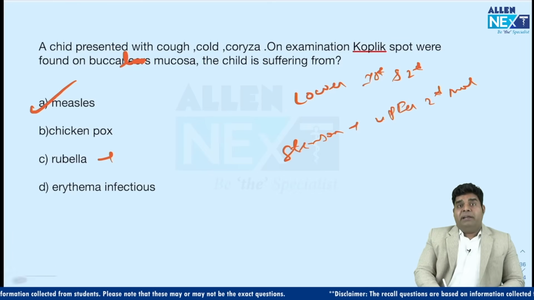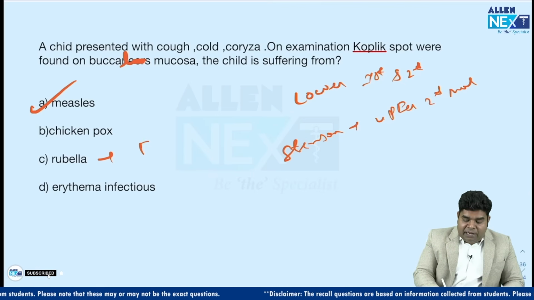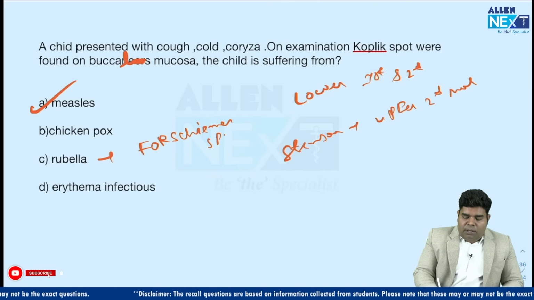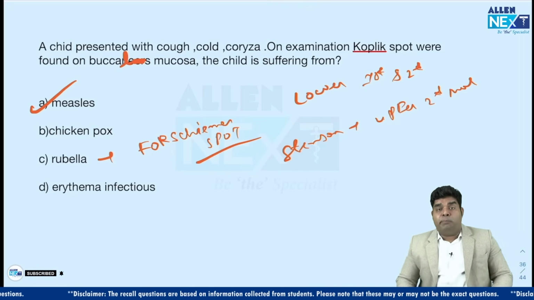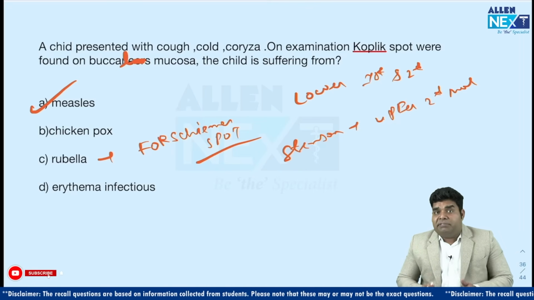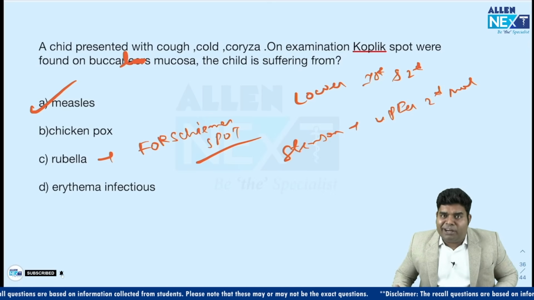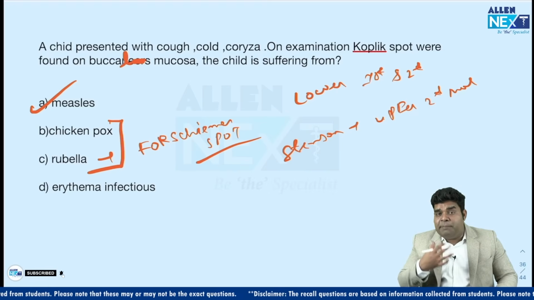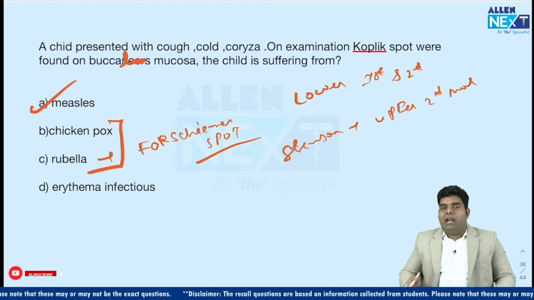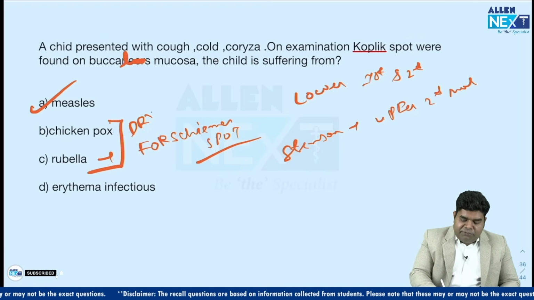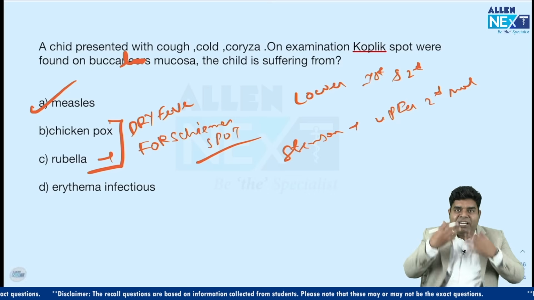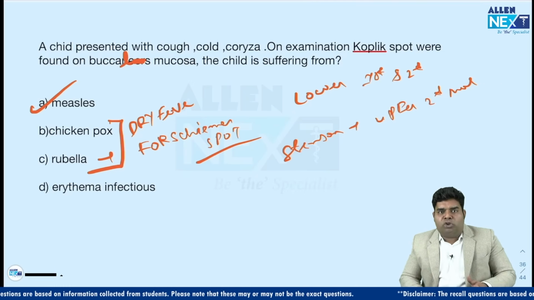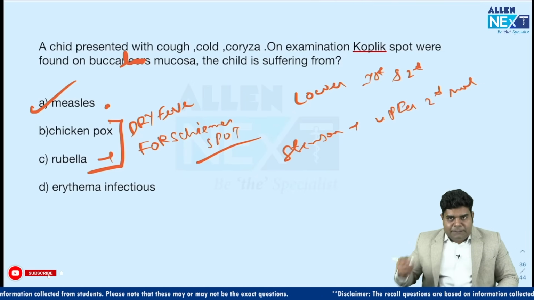If it is rubella, there will be pink dots on the soft palate called Forchheimer spots. Koplik spots and Forchheimer spots are both pathognomonic. That means if they are found, there is no confusion in diagnosis. But how will you differentiate chickenpox and rubella from measles? Chickenpox and rubella are always with dry fever. There is no secretion, cough, cold or coryza. Coryza means running nose. So, there is no secretion in chickenpox and rubella, which only occurs in measles.